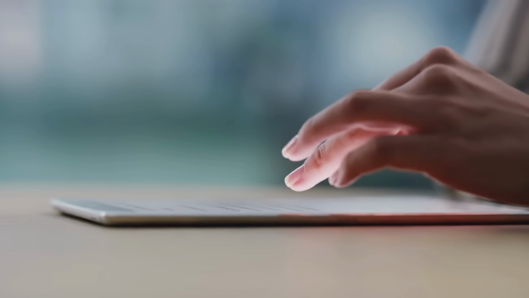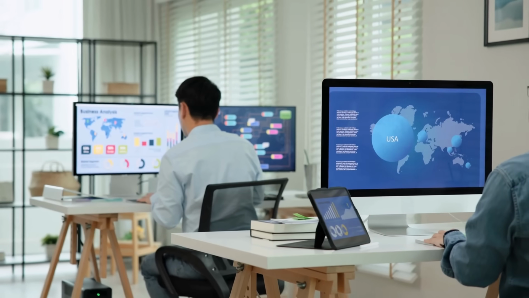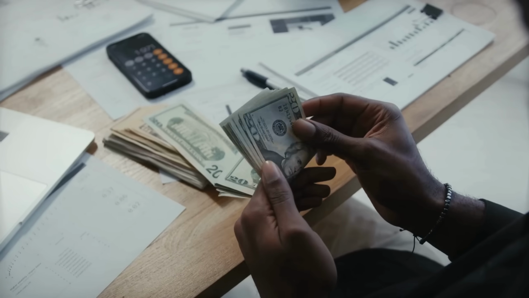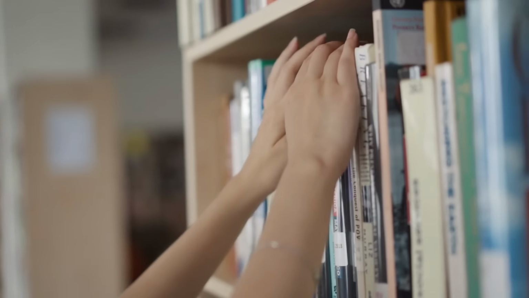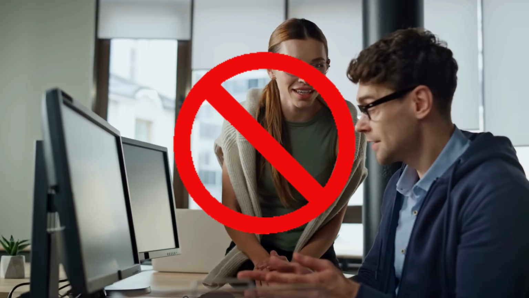Most of us have ideas we want to build, but we do not always know where to start. Maybe you want to make a simple app, a website, a tool for your business, or something that helps people save money, make money, or stay organized. But when you do not know how to code, it can feel like that idea just stays in your head instead of turning into something real.